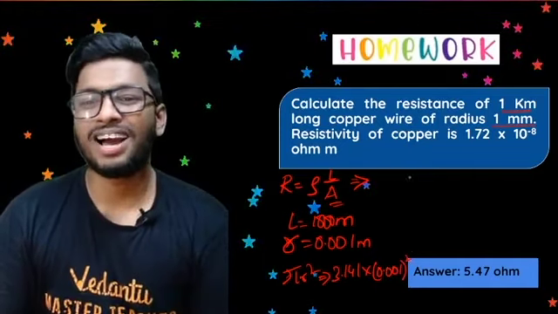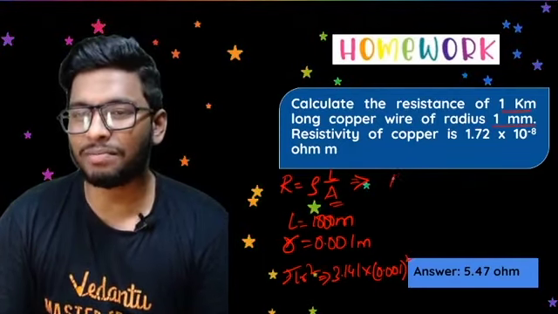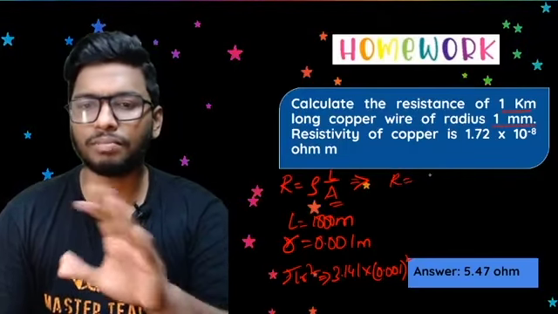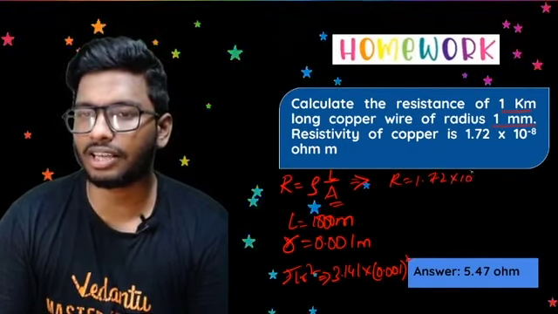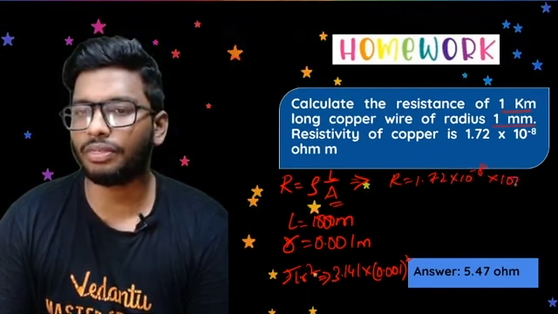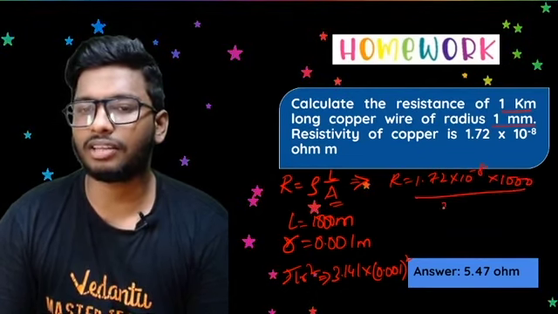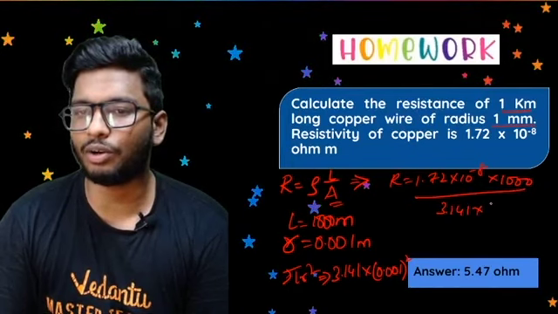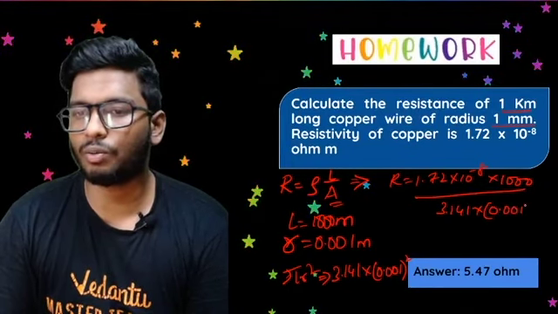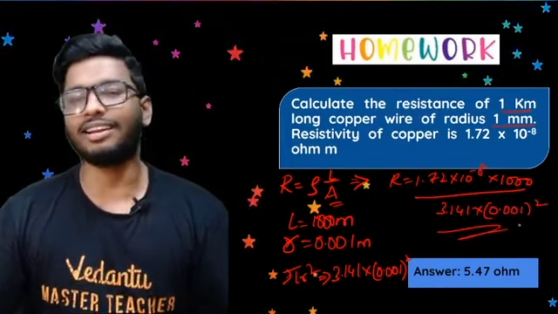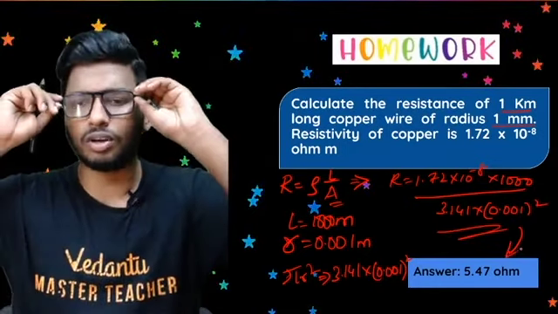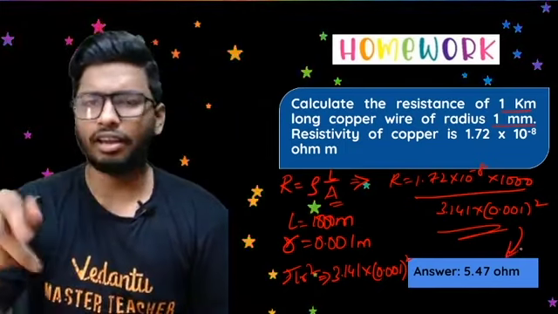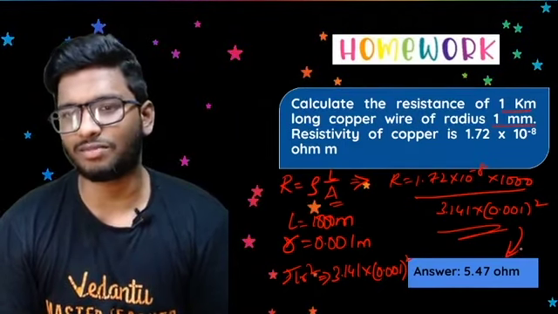As simple as that. The calculation might be a little complicated, but it's actually pretty simple. So if you do it, it'll be 1.72 into 10 to the power of minus 8 into the length, 1000, whole divided by 3.141 into 0.001 the whole square. If you calculate it, guys, you'll get the answer to be 5.47 ohms, or you'll get it as 5.5 ohms if you want to round it off. That would be the answer for this question.